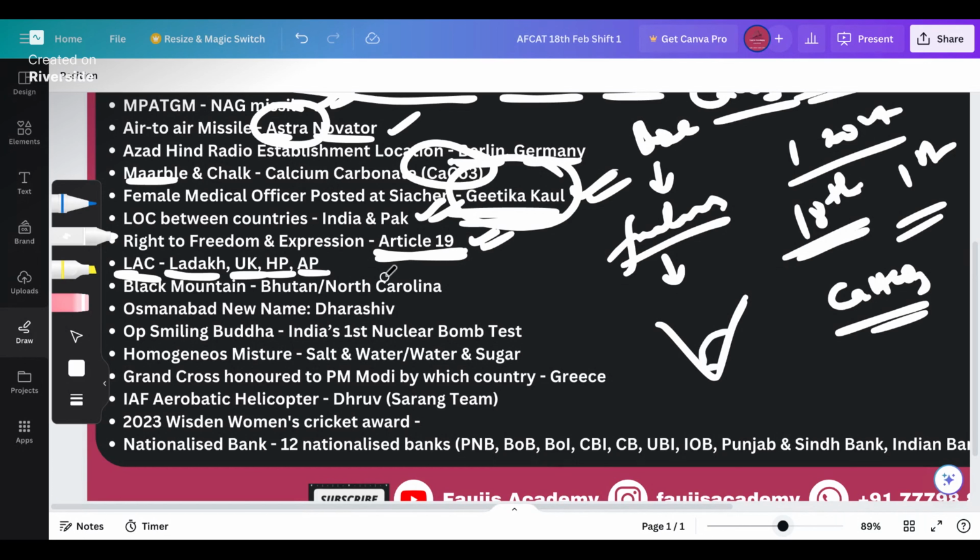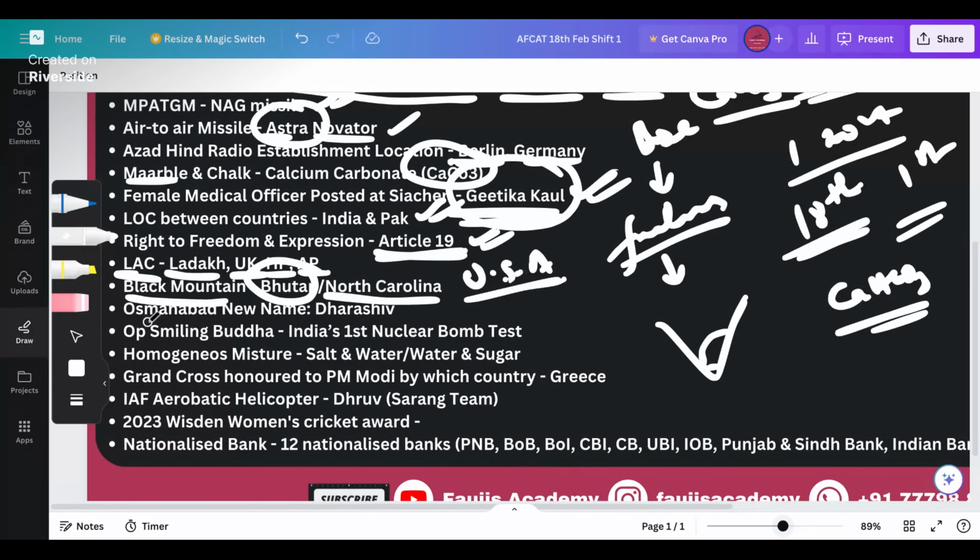Andhra Pradesh also has Vishakhapatnam and others, and Hyderabad and all are there. Andhra Pradesh and Telangana, right? Black Mountain. There could be two answers to this question depending upon what you got in the answer options. In Bhutan also the Black Mountain is there, and in North Carolina, USA, there is the presence of Black Mountain as well.